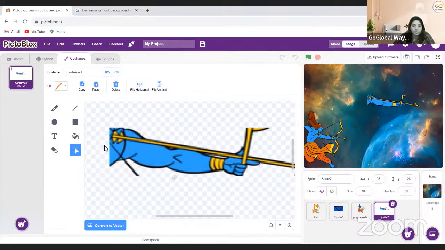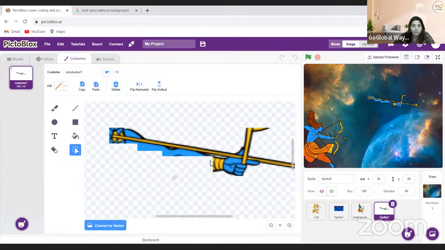And when I do this, I need to remove some part of it. So I'm going to delete this much, this part, this part. And this part. Okay, and this part as well.